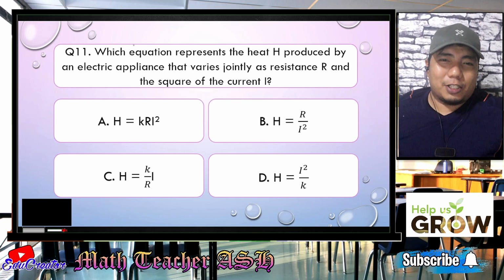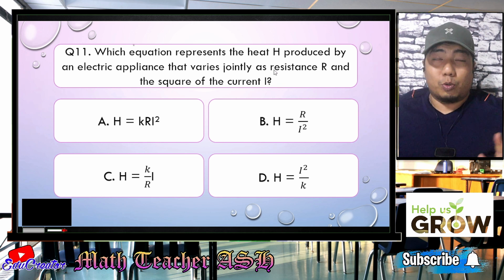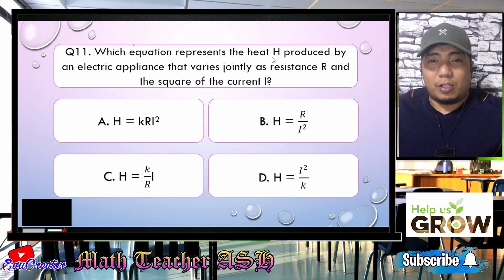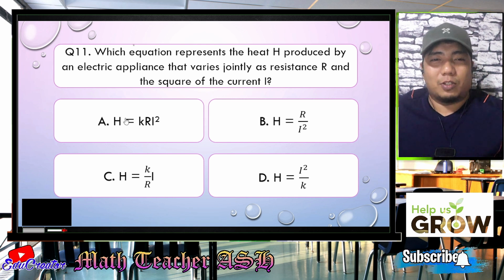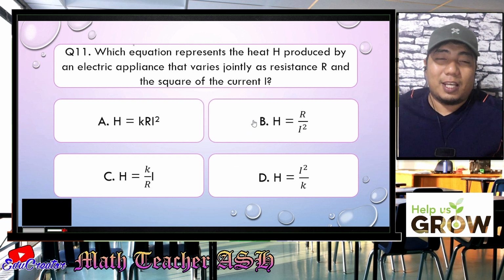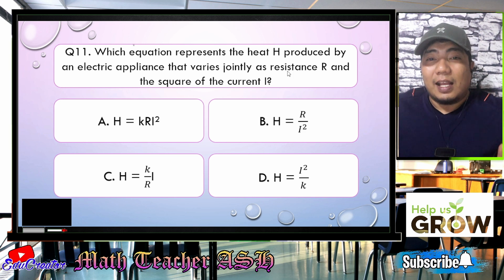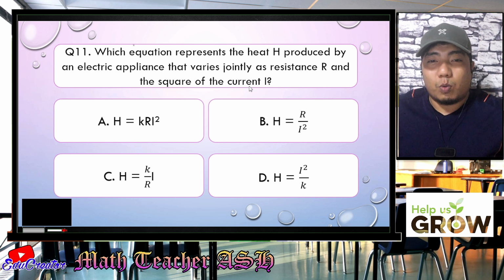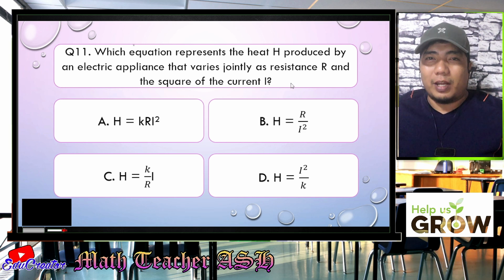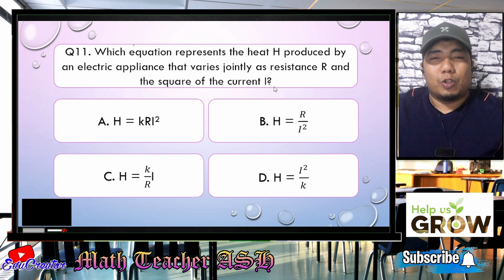Alright, math learners, in this question, what we need to do is translate the given statement. We have here H varies jointly, so that would be H is equal. All of the choices have H as equal. Then it varies jointly as the resistance R and the square of current I. When we say the square, it means power of 2, so our I here has the power of 2, so I squared.